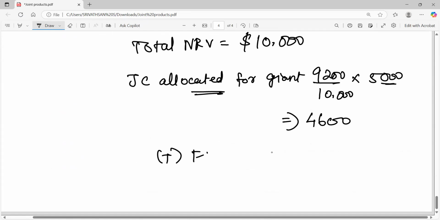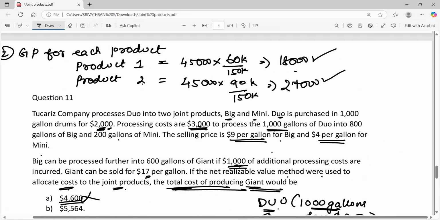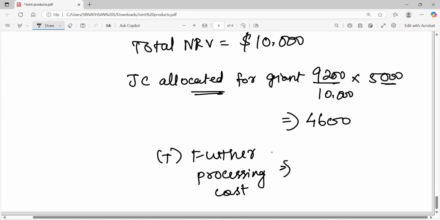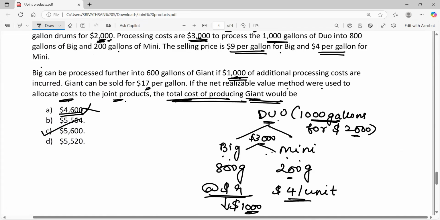On top of this, there is also a further processing cost that is incurred. What is the further processing cost for product giant? 1,000 rupees. To convert product big into product giant, we have to incur $1,000. So 4,600 plus 1,000, we get $5,600. So option C is the right answer. So C, 5,600, is the total cost of producing giant.